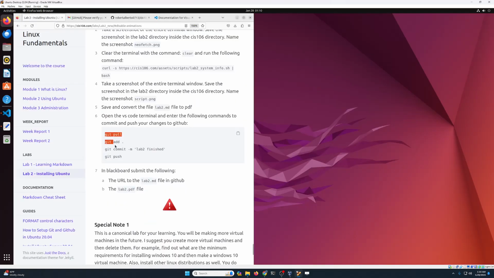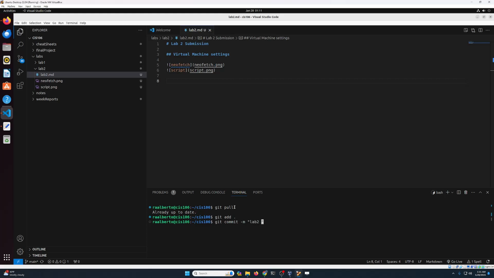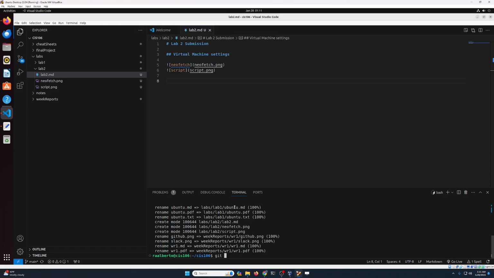Now we are gonna run these git commands over here, and we're gonna do them in the order that you see them. So we are gonna open VS Code, click on Terminal, and click on New Terminal. The first command is git pull. It should say already up to date. The next command is git add period. The next command is git commit -m and then lab2 complete. And finally, git push.